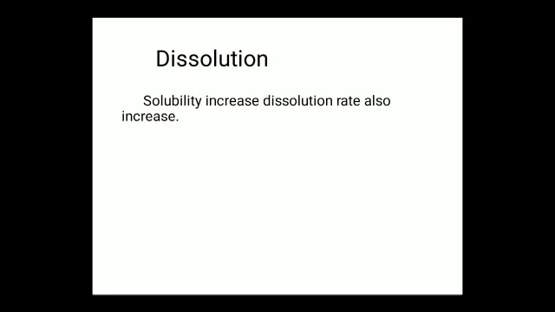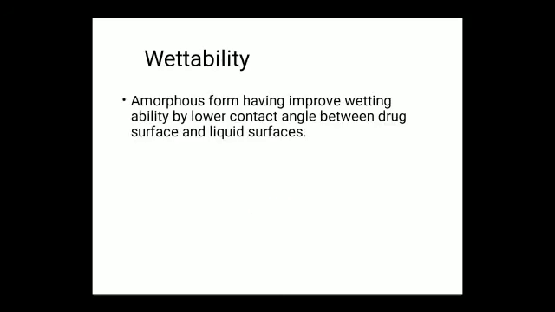Next one, dissolution. If the solubility of the drug increases, the dissolution rate of the drug also increases. Next one, wetting ability. Amorphous form has improved wetting ability by a lower contact angle between the drug surface and liquid surfaces. The agents which are used to reduce the wetting contact angle are surface active agents, also called surfactants.